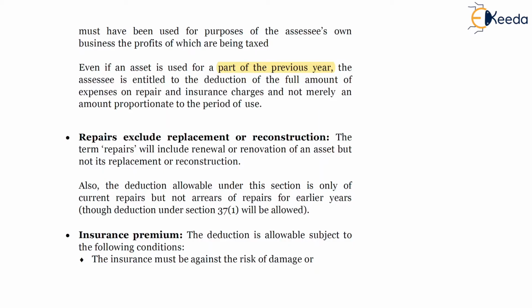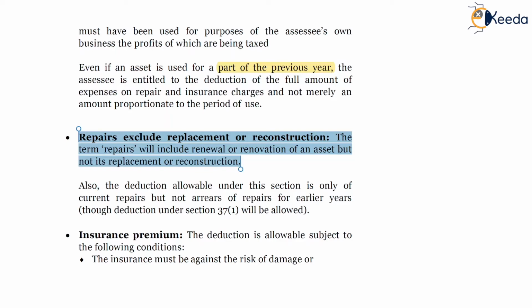The deduction of repair and insurance will be allowed 100% even if the property is not used 100%, even if it is used only for part of the year. Next point is repairs, which excludes replacement or reconstruction. So the term repairs will include renewal or renovation of an asset, but not its replacement or reconstruction.